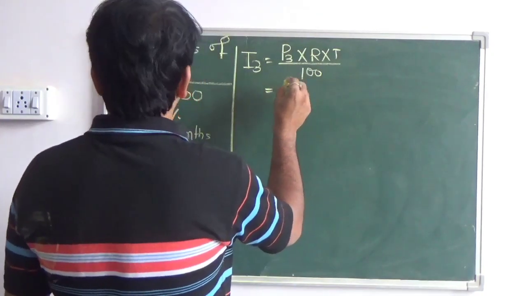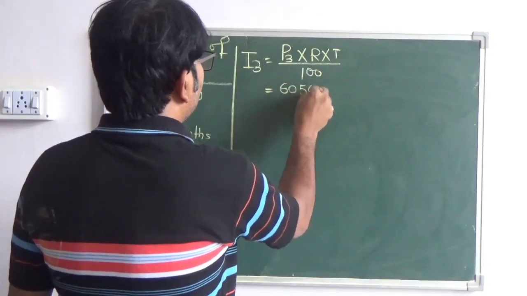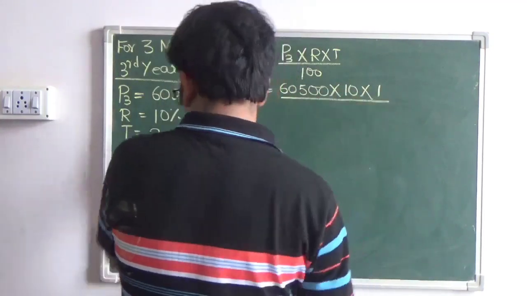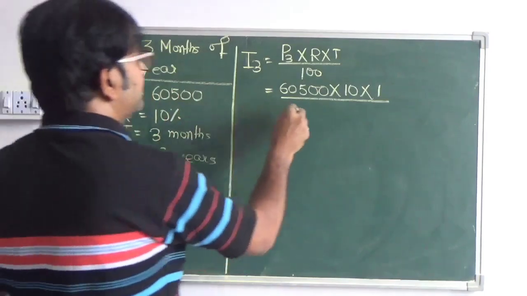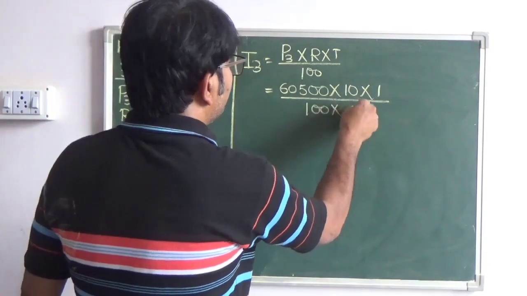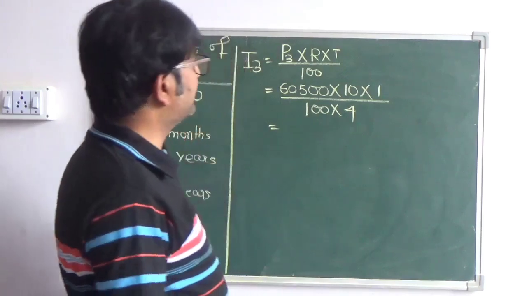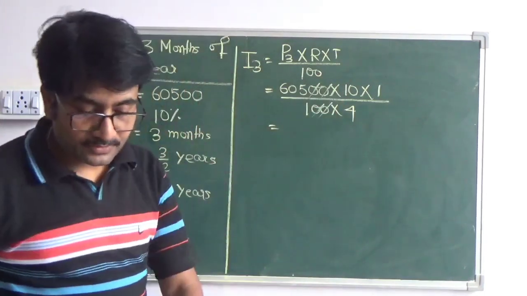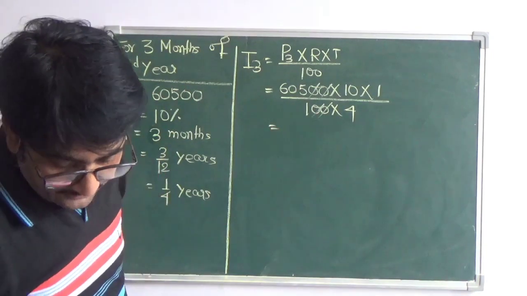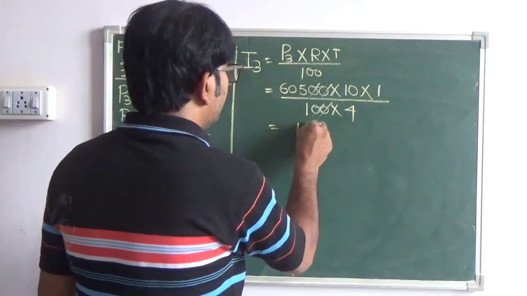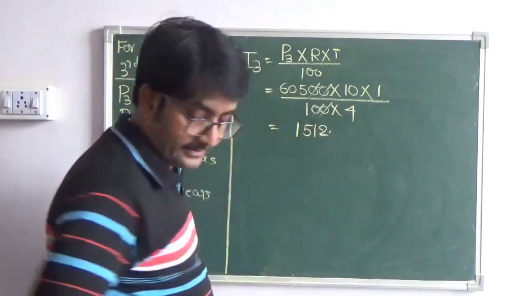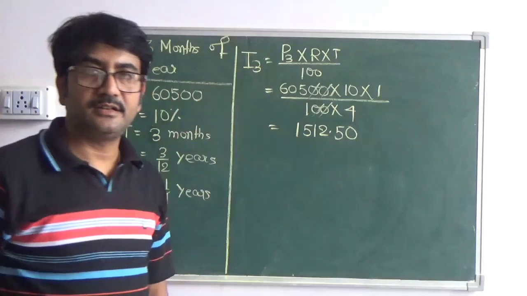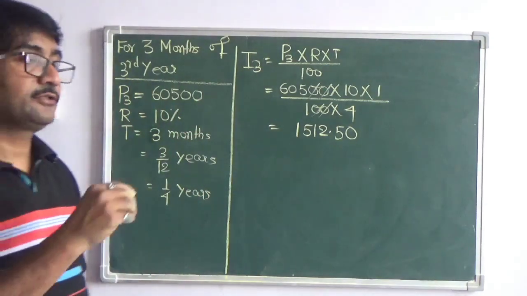It is 60500 into 10 into time is 1/4. I thought it was 1. So 1 by 4. So it is 100 into 4. So if you calculate this, it is coming to 1512.50. So this is the interest at the end of the 3 months of the third year.